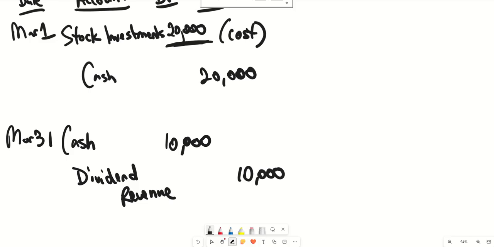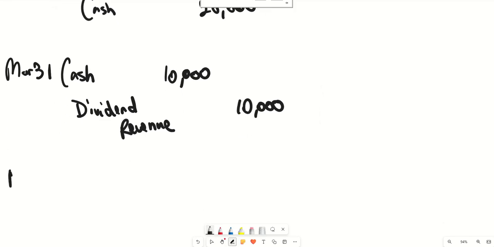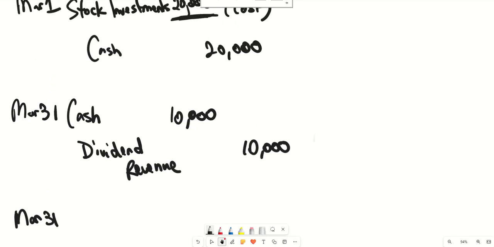Let's say on March 31st, the fair value of those stocks went up from $20,000 to, let's say, $25,000. Similar to trading securities and available for sale securities that are actively traded on the market, you're going to make adjustments in your books reflecting that $5,000 increase in value of those stocks.